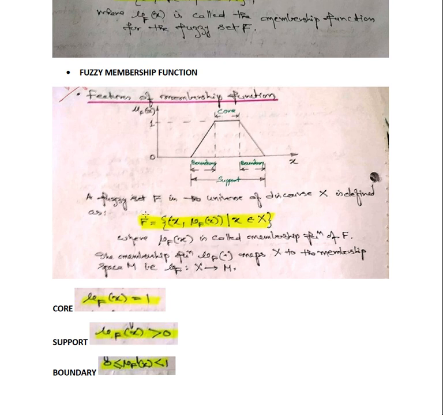Certain books put it as a bar also, but normally we put a tilde, where mu F of x is called the membership function of F.